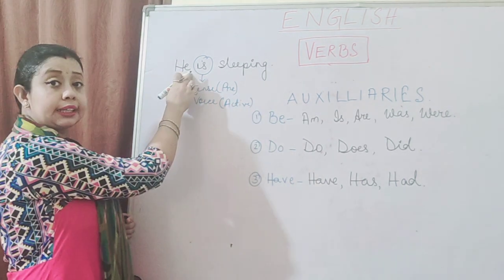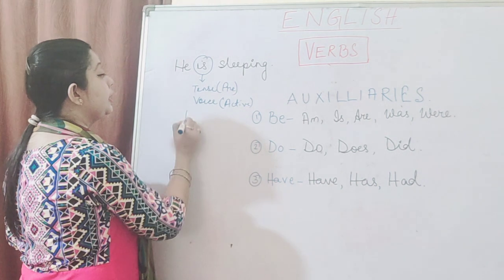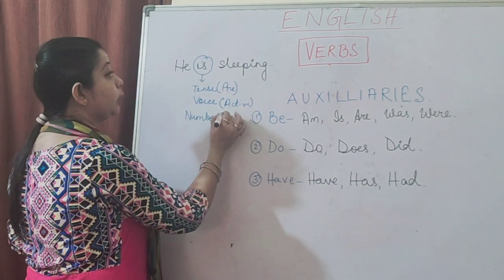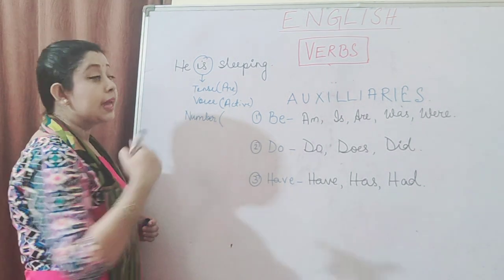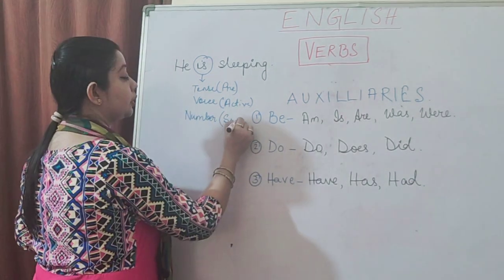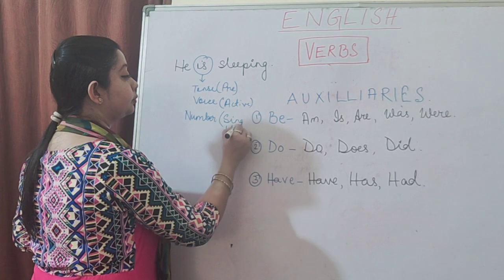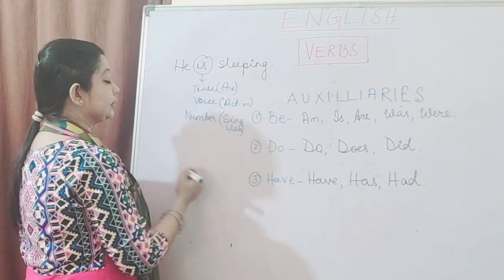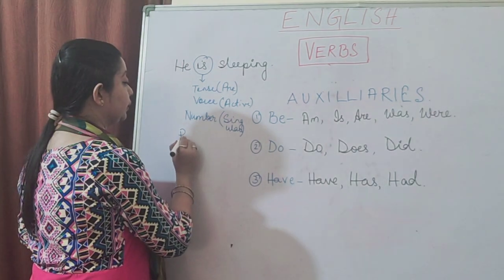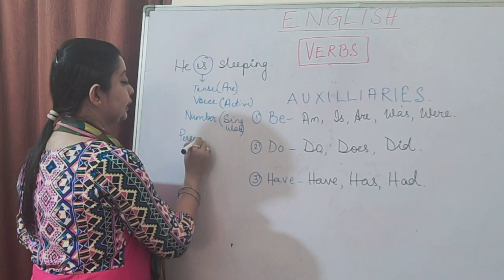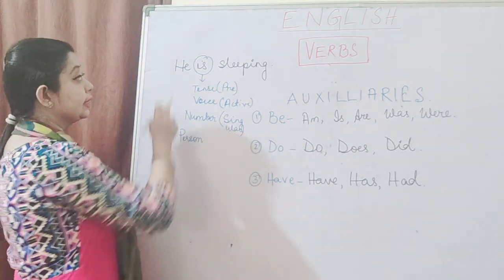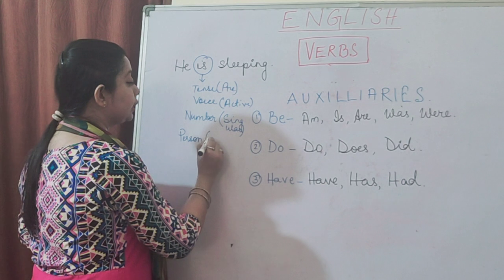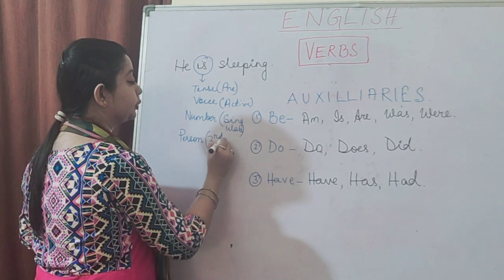And the third thing it tells us is the number, that we always use is with singular. One more thing that an auxiliary tells us is person, in which person the subject is. Here he is. So we use is with third person.